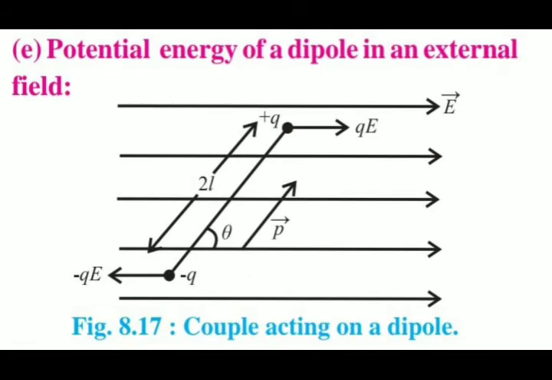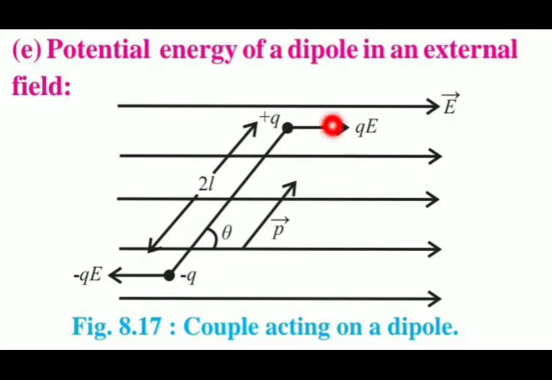So that is potential energy of a dipole in an external field. Here consider a dipole with charge negative Q and positive Q, separated by a finite distance, that is 2l, placed in a uniform electric field, that is vector E. It experiences a torque, that is tau, which tends to rotate it.